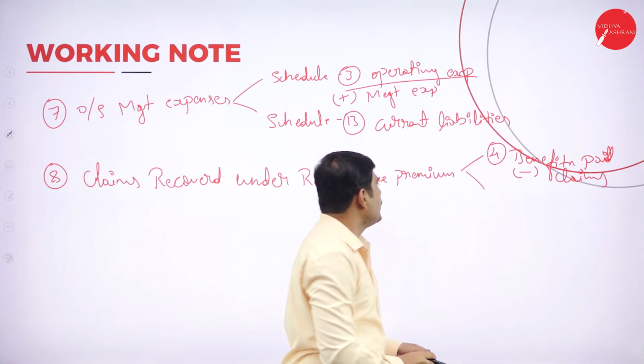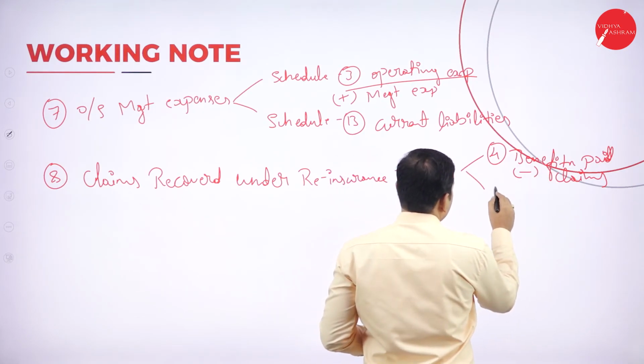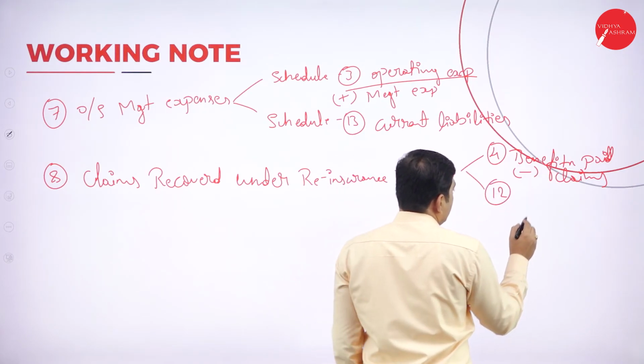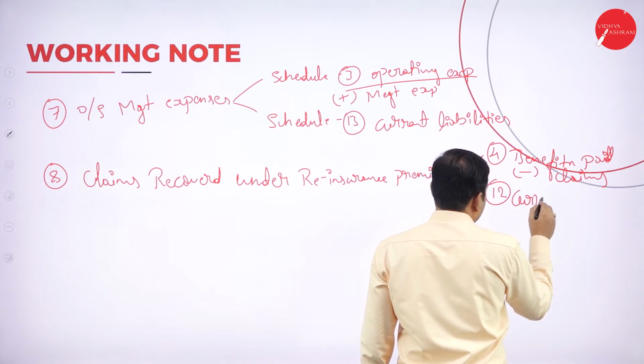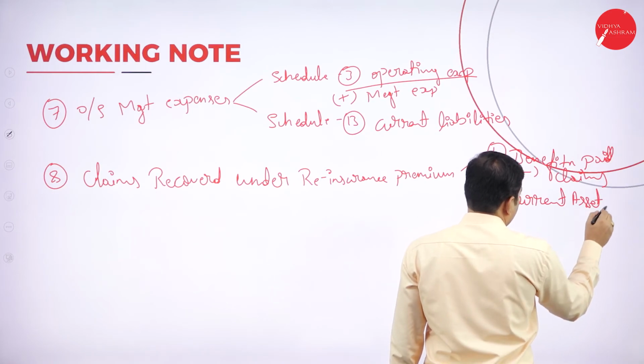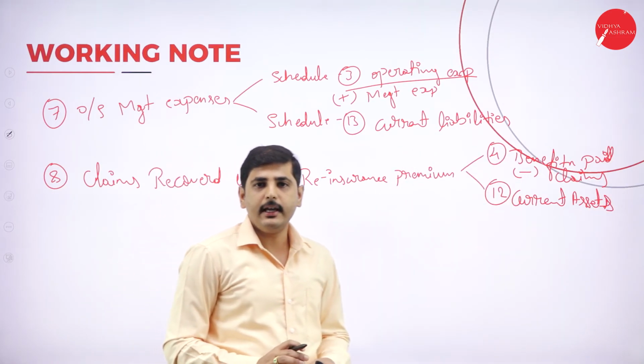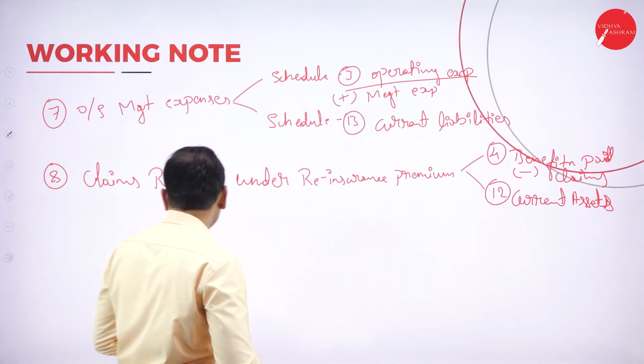See, under schedule number 4, benefits paid, minus from claims, show it in schedule number 12, current assets.